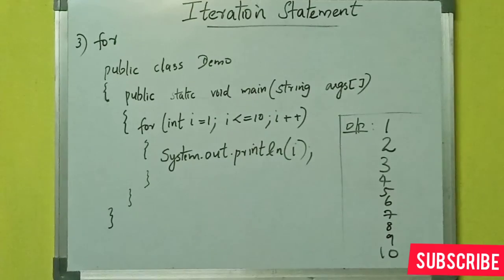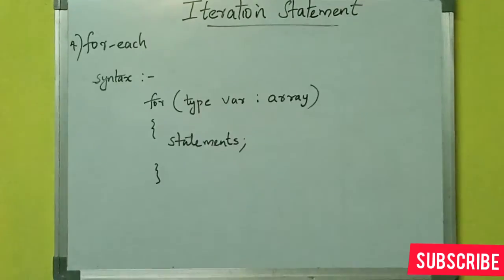So 11 is less than or equal to 10. This condition becomes false. So whenever the condition inside the for loop becomes false, the execution exits from the loop body. After exiting from the loop body, the program also stops. So the output will be 1, 2, 3, 4, 5, 6, 7, 8, 9 and 10 itself.